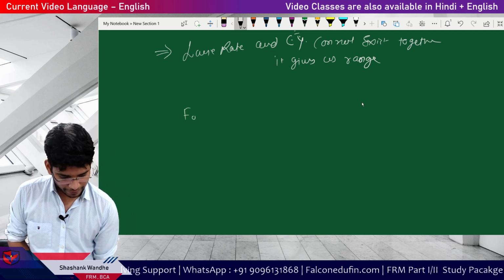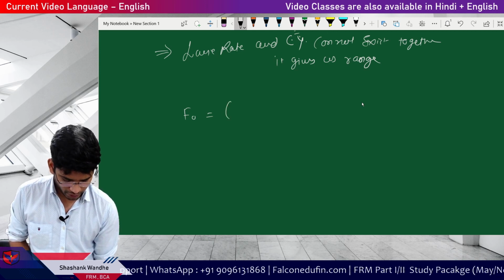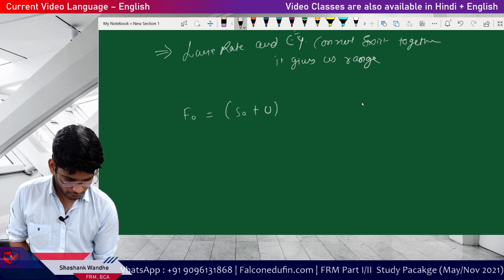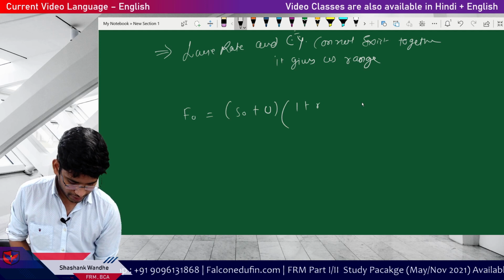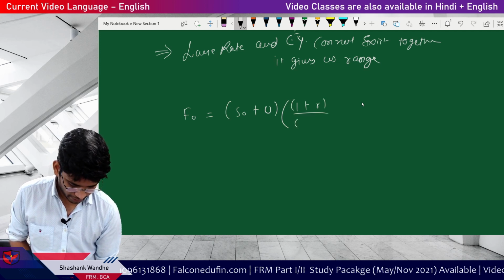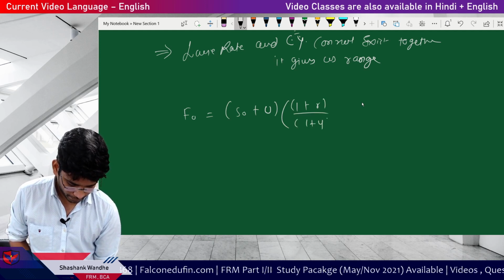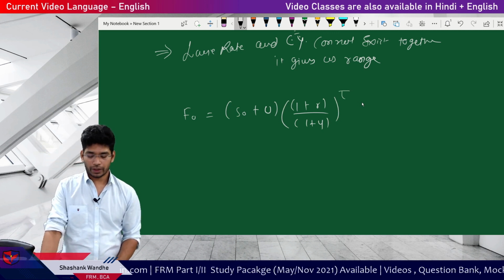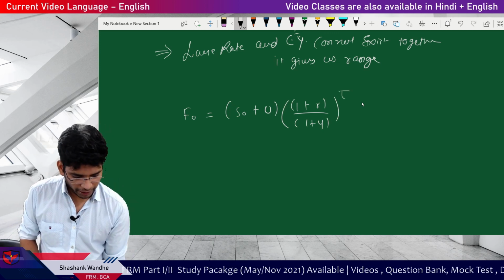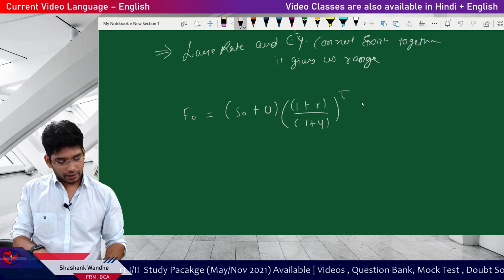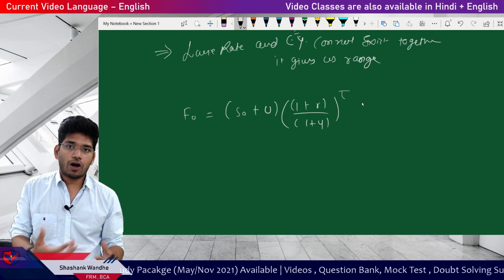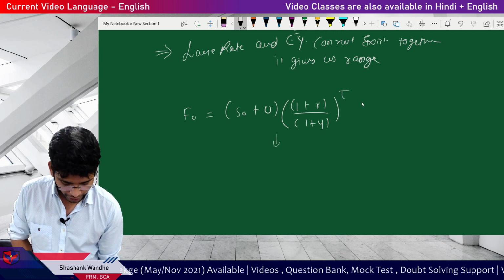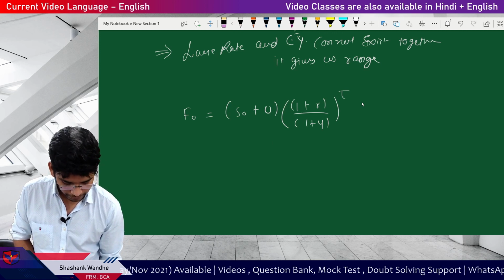Okay, so how does this range work? See, in the ideal scenario, F0 is equal to S0 plus U times 1 plus R divided by 1 plus Y to the power T, right? This is the formula. But remember, this convenience yield is not for everyone.